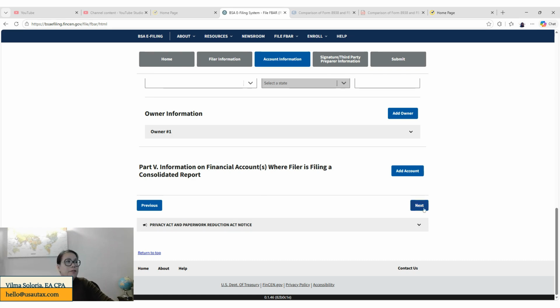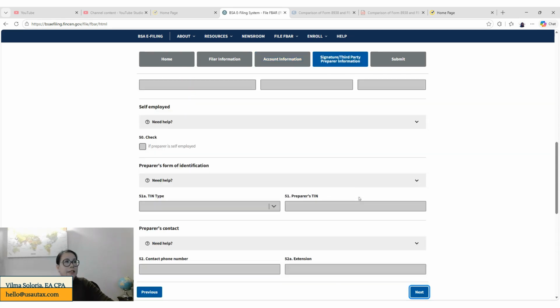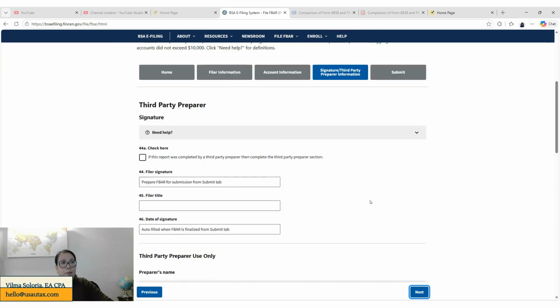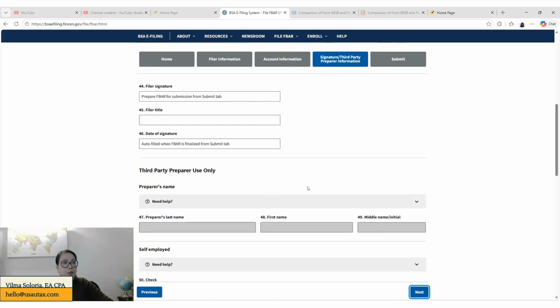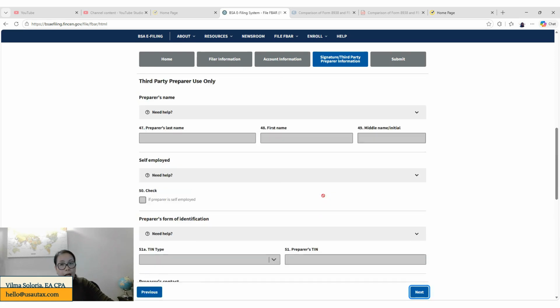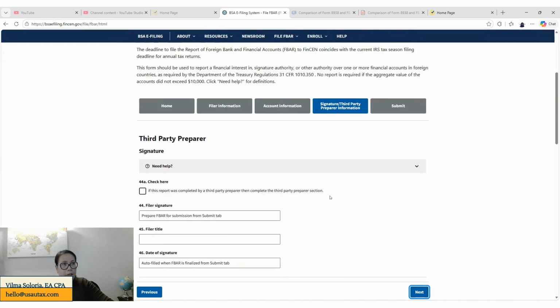Once you finish that, you're going to just click next. You are not using a third-party preparer. You are actually the one preparing your own FBAR, so you don't need to populate this portion. This is only populated by a third party, because sometimes a third party needs to help you in preparing your FBAR. But if you're doing it yourself, you don't need to populate this portion.